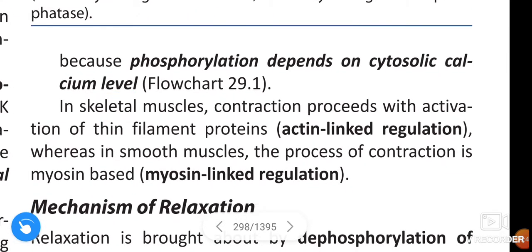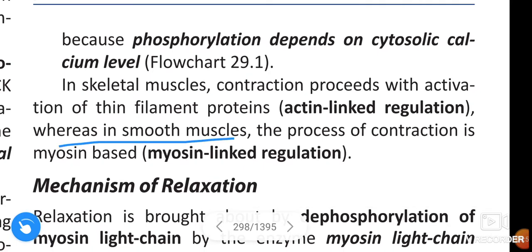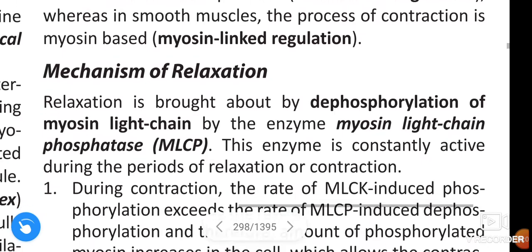In skeletal muscles, the contraction proceeds with activation of thin filament proteins, actin linked regulation, whereas in smooth muscle, the process of contraction is myosin based. We call this myosin linked regulation.